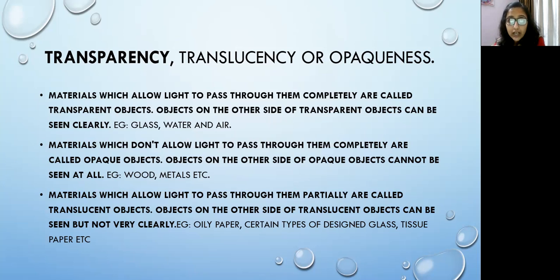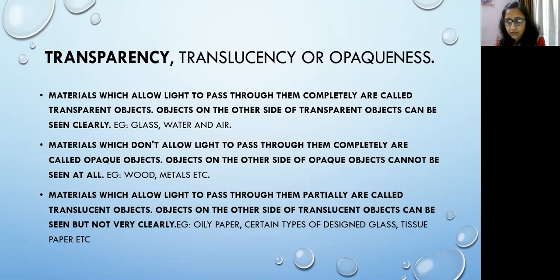Materials which allow light to pass through them completely are called transparent objects. For example, glass, if there's a glass in the window, then I can see through it. I'll be able to see through it. Okay, so that is because of its property of transparency. It allows light to pass through it completely. जो लाइट रेज उस पर फॉल होंगी वो उसमें से पास हो जाएंगी. That is why these kind of materials which allow light to pass through them completely are called transparent objects.